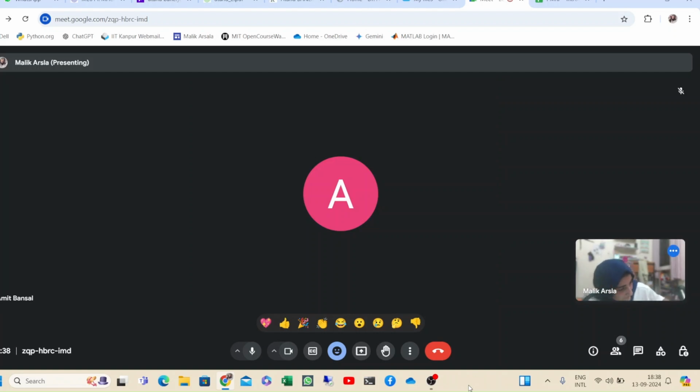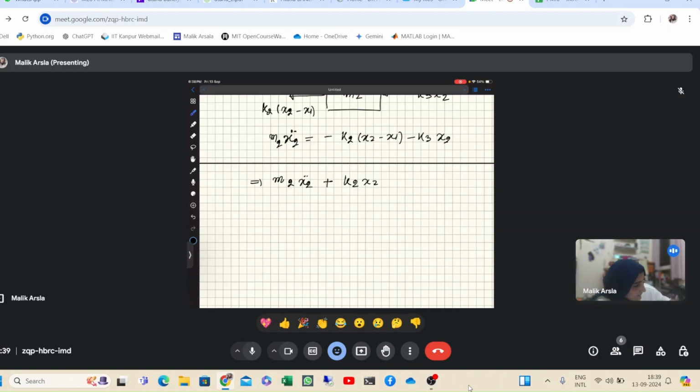So here you can write it as m2 x2 double dot. Now again I'll shift these terms, so it will be plus k2 x2 and minus k2 x1, right? And it will be plus k3 x2 is equal to 0, and we can write it as m2 x2 double dot plus k2 plus k3 into x2 and minus k2 x1 is equal to 0.